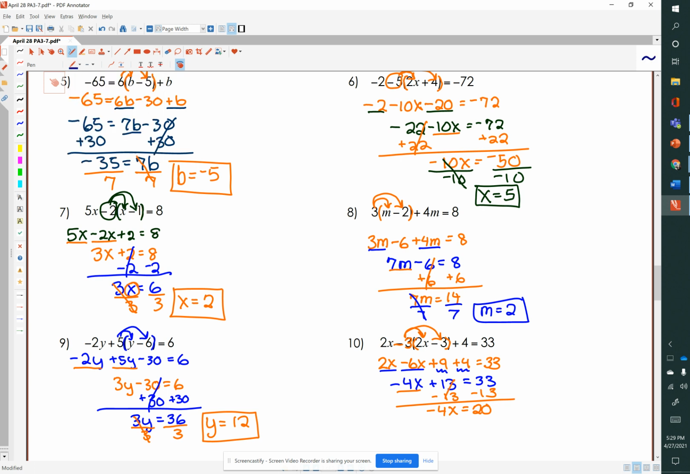And now that x is being multiplied by negative 4, we will divide by negative 4. And again, whatever we do to one side, we do to the other. And we have x equals negative 5. So be careful of those negatives and positives.